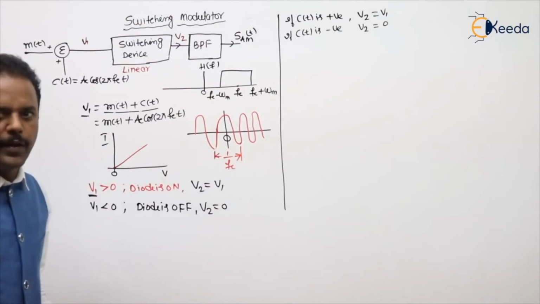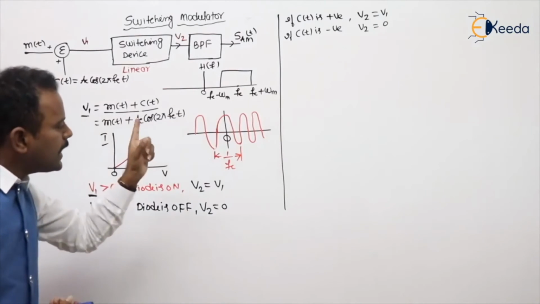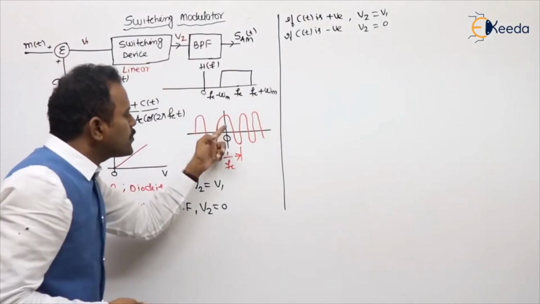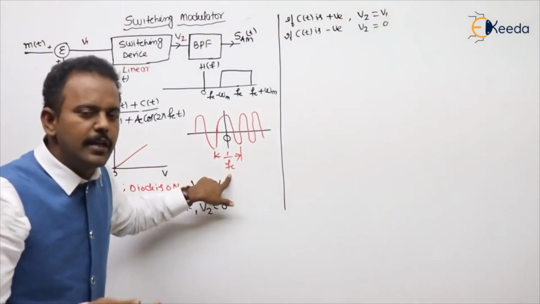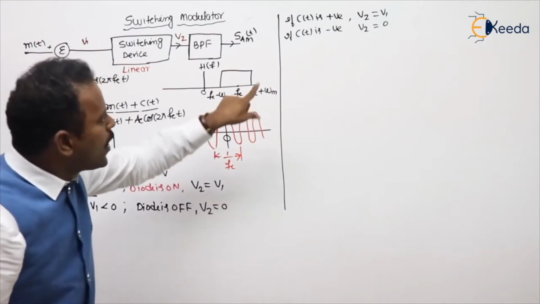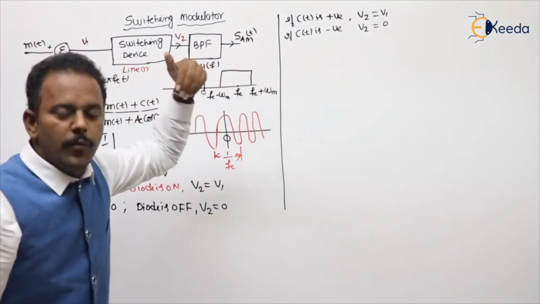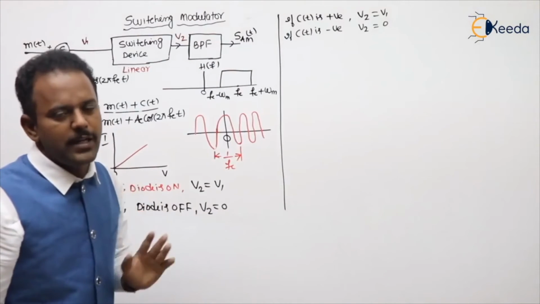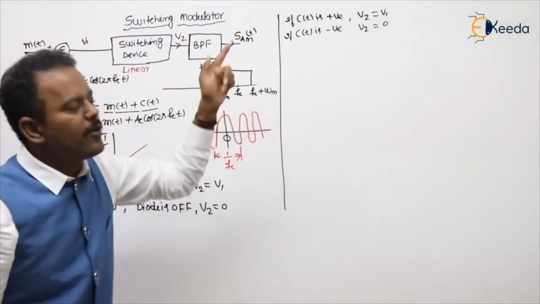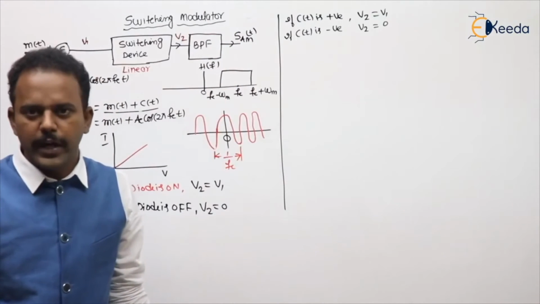As the carrier switches between positive and negative at a rate of fc, the diode also varies from short circuit to open circuit. Means the output is varying from V1 to 0. Are you getting my point?